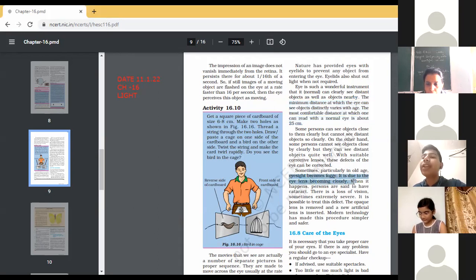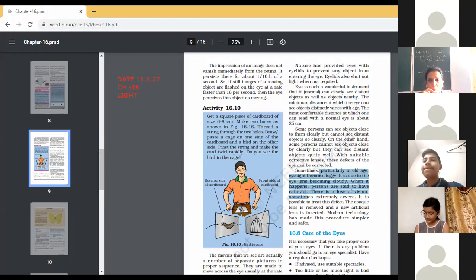When it happens, persons are said to have cataract. There is a loss of vision, sometimes extremely severe. It is possible to treat this defect. The opaque lens is removed and a new artificial lens is inserted. Modern technology has made this procedure simpler and safer. Okay, beta. So this was about the eye.